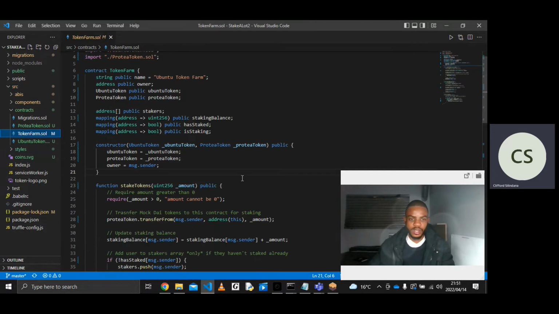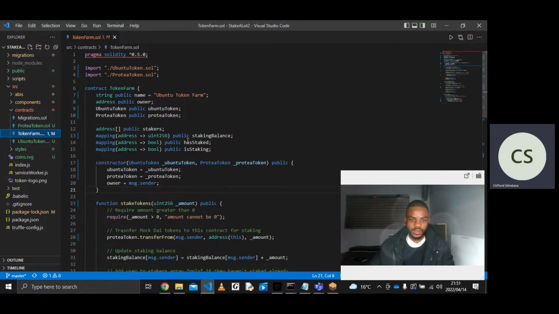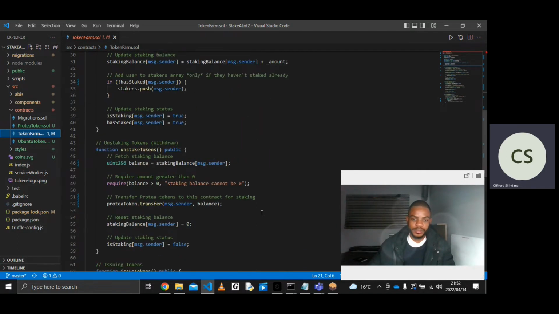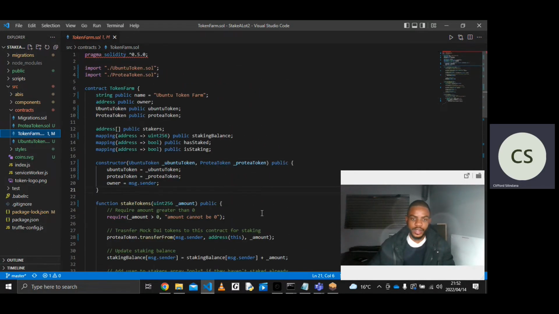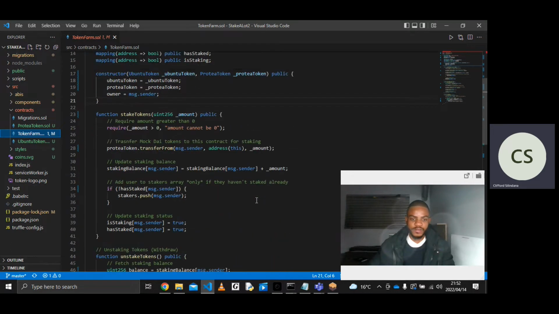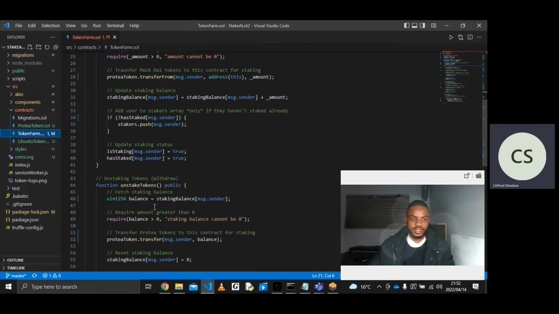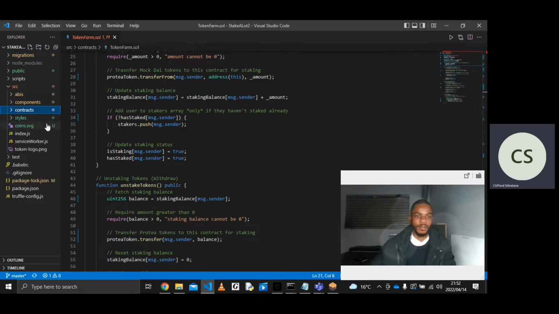Then this is our main app here, token farm. This is where most of the logic happens. For example, here's the staking function. And just to keep the video as short as possible, the code is going to be available in my GitHub.